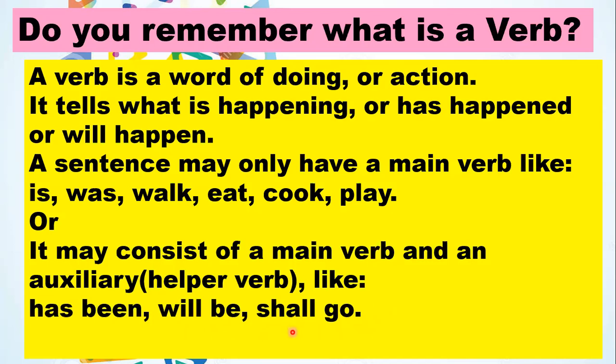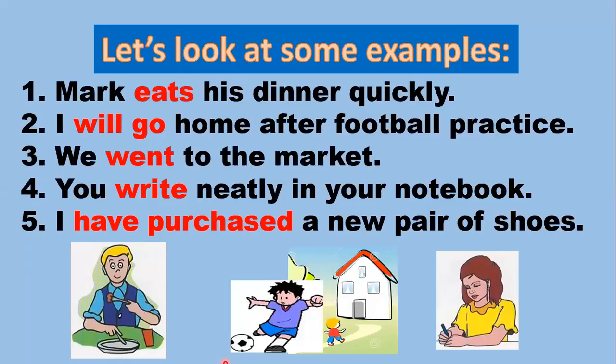If I say he go there, that does not make sense, right? But if I say he shall go there, then the sentence makes sense. A helping verb is added to the main verb to make a sentence sound sensible, to give more meaning to a sentence. So what is an auxiliary verb? A helper verb. Let's look at some examples.